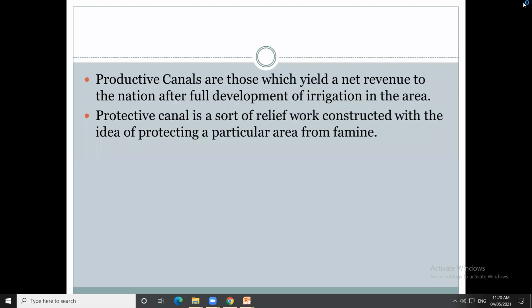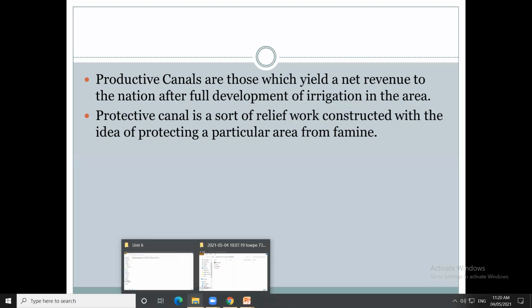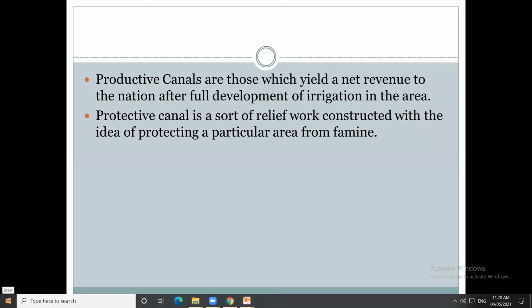In case of famine, these canals provide relief to a particular area. In case of famine, the water is diverted to this canal and supplied to the area where water is required. These are the protective canals.